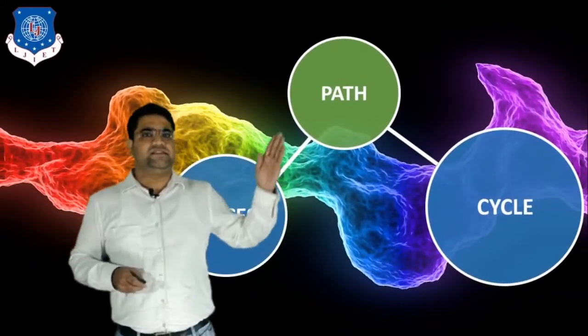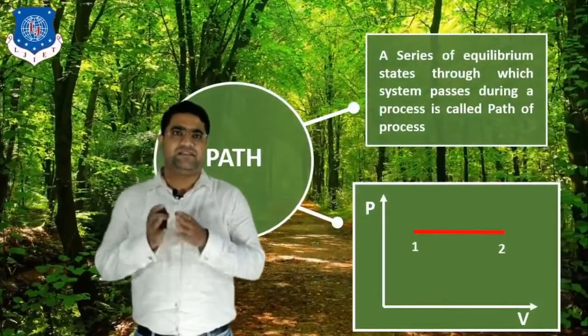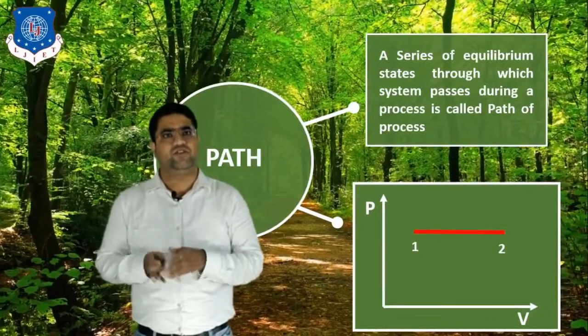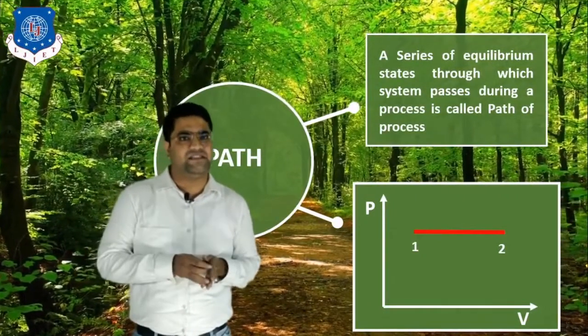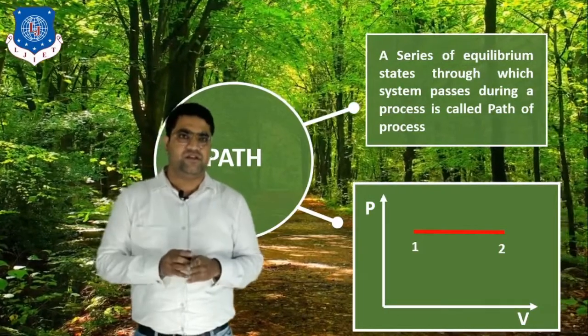Now next is the path. What is the meaning of path? Path means a series of equilibrium states through which a system passes during the process; then it is called the path of the process.